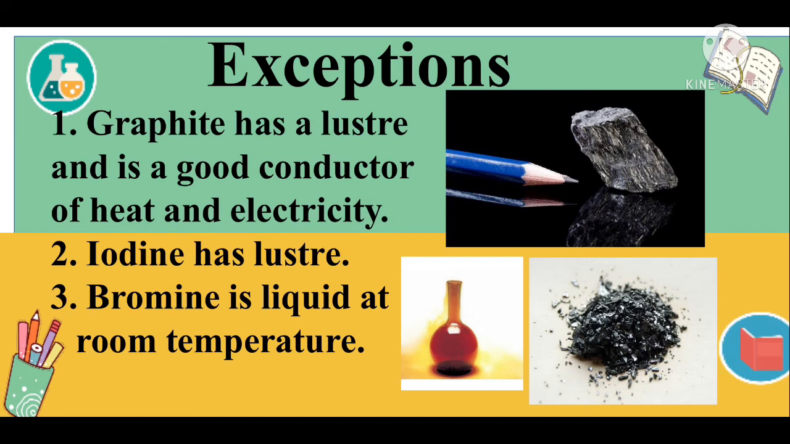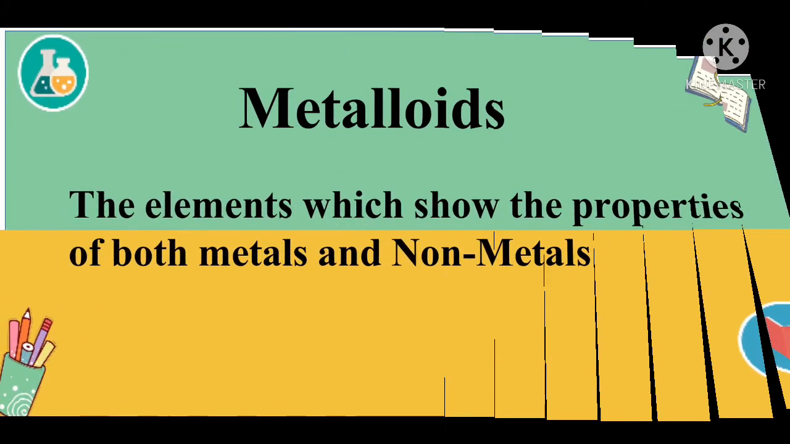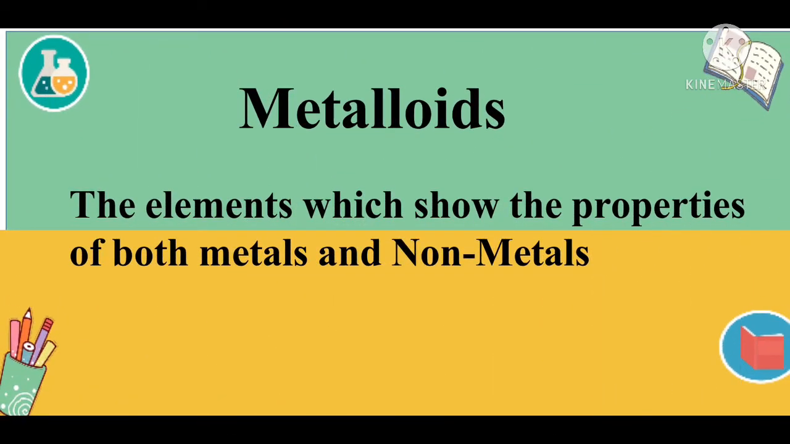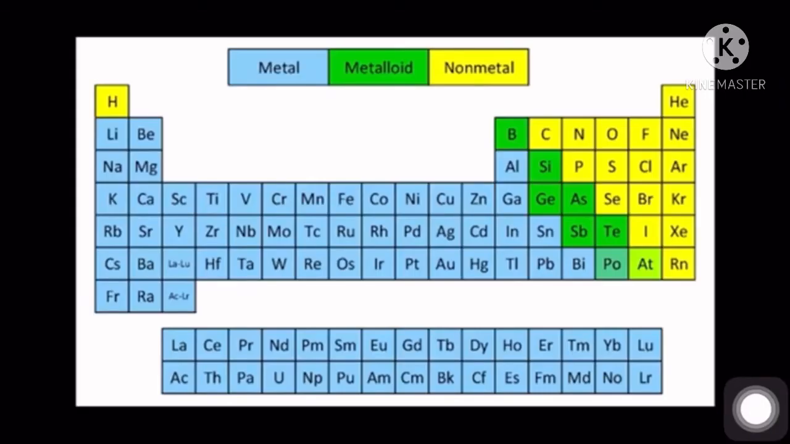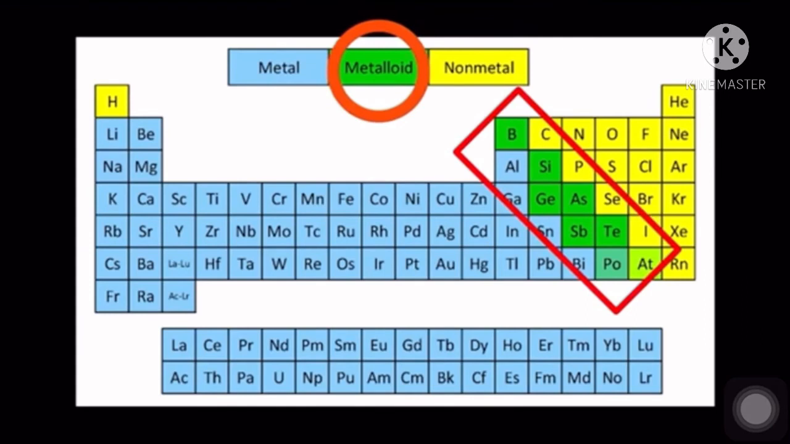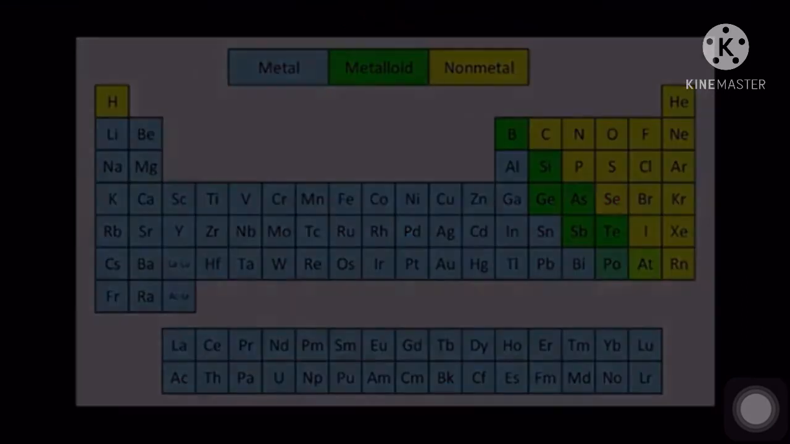Now let us see the next classification of elements, that is metalloids. The elements which show the properties of both metals and non-metals are called metalloids. Here blue colored elements are metals, yellow are non-metals and green are metalloids.